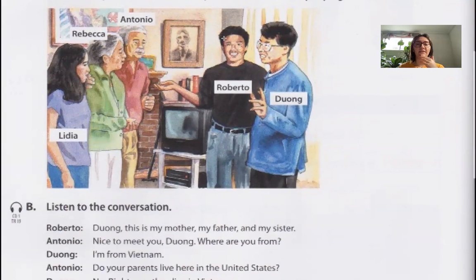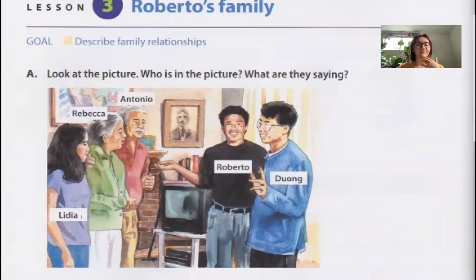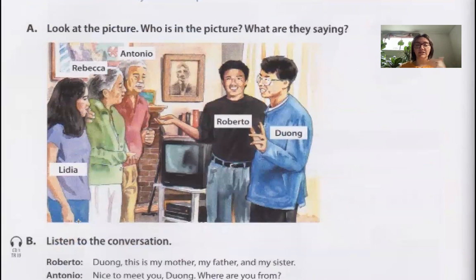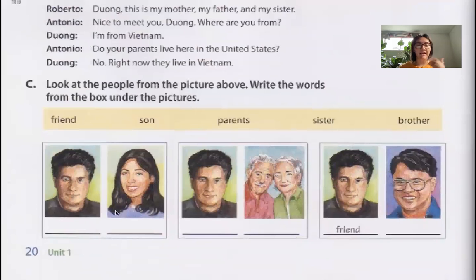If this is Roberto in the black shirt, the person wearing the purple shirt is his sister Lydia. So we would say that Roberto is the brother and Lydia is the sister.